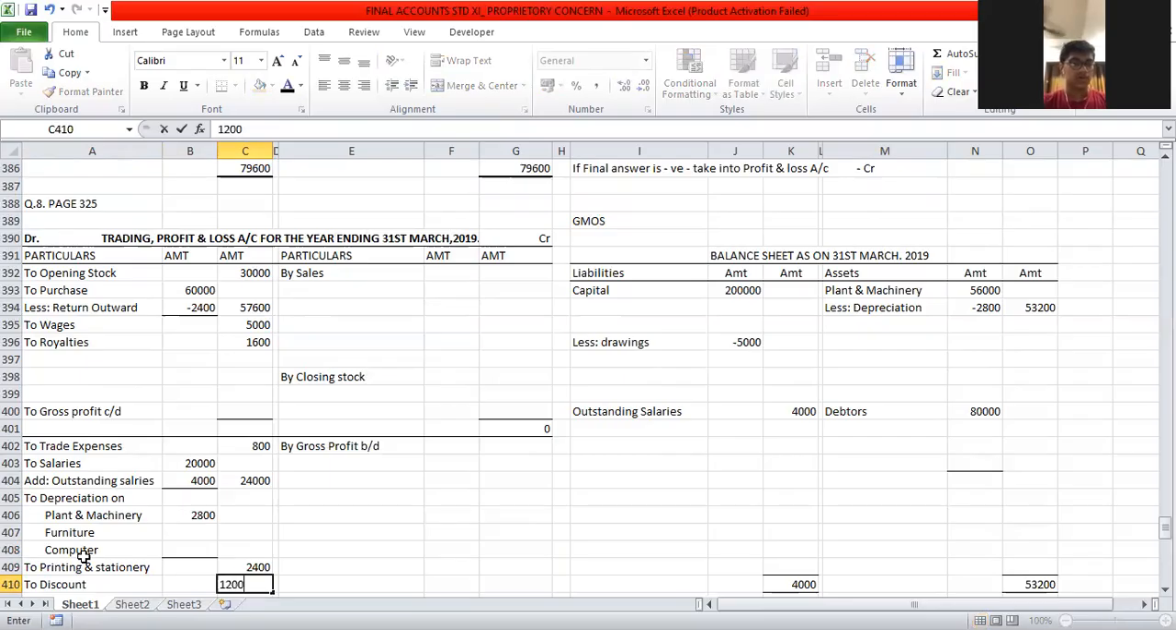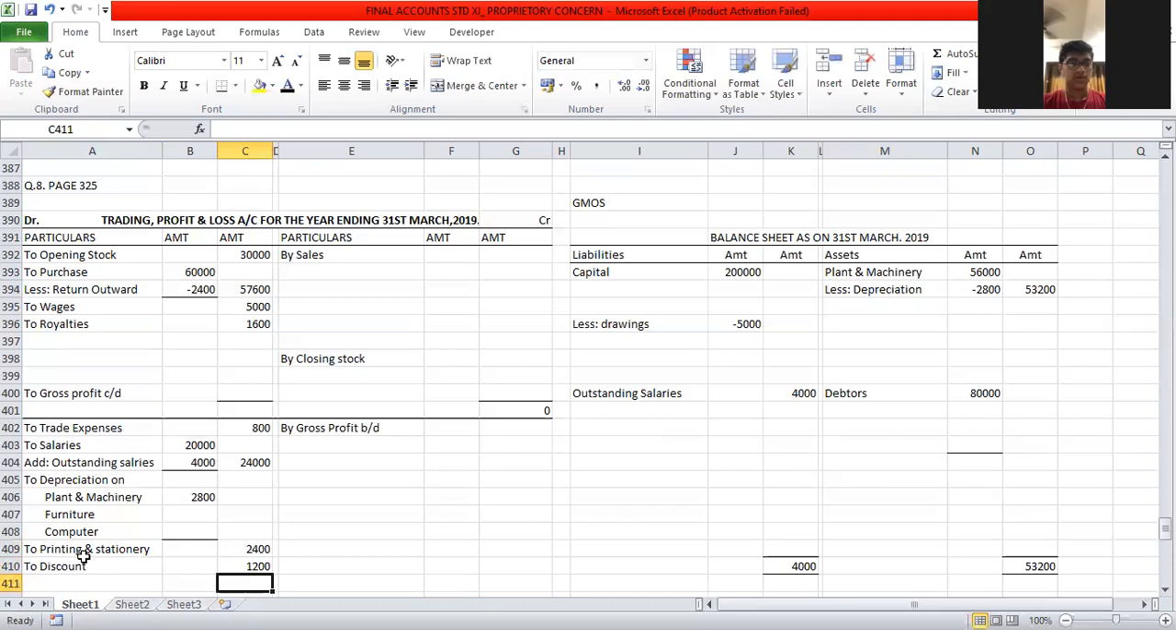When it is discount, commission or interest, keep this in mind: if it is given in the debit side, it is paid, and if it is given in the credit side, it is received. Debit, paid means expenses; received means income. Hope you are clear with this.